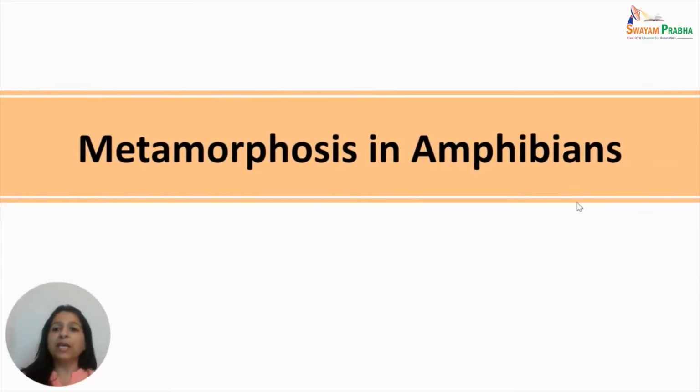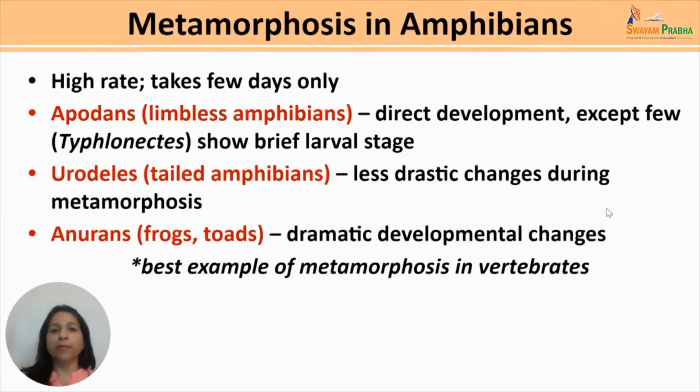First of all, we will discuss the metamorphosis in amphibians. In amphibians, metamorphosis has a high rate, so it is completed in just a matter of few days. Amphibians belong to three different classes, as we know: the apodons or the limbless amphibians, the urodeles or the tailed amphibians, which includes the salamanders and newts, and third are the anurans, which includes the frogs and toads.